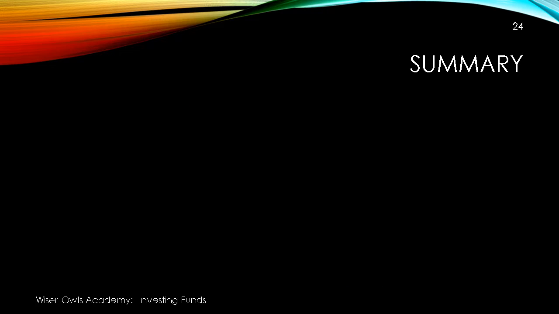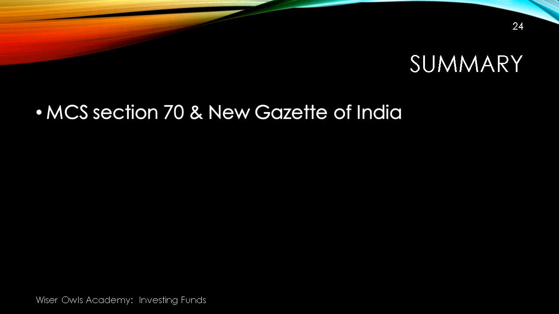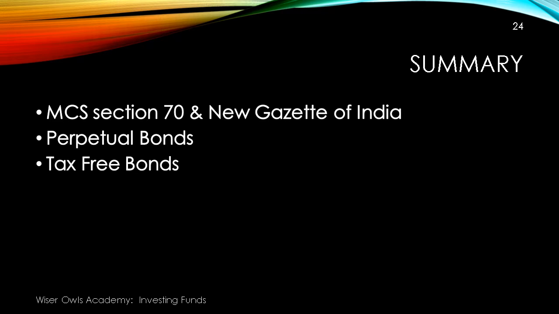That brings us to the end of this video, and I'll summarize the points that were discussed. We talked about the Maharashtra Cooperative Societies Act Section 70 and how it has been affected by the new Gazette of India notification of April 2017. We had a look at perpetual bonds, the Basel III Tier 1 bonds issued by public sector undertaking banks. We had a look at the public sector undertaking tax-free bonds and their returns.